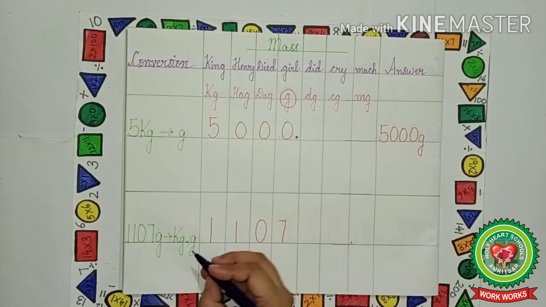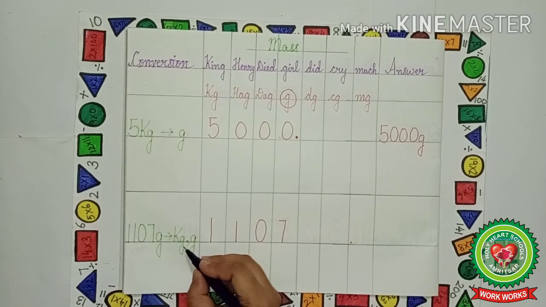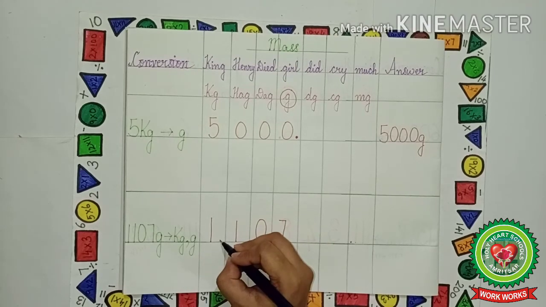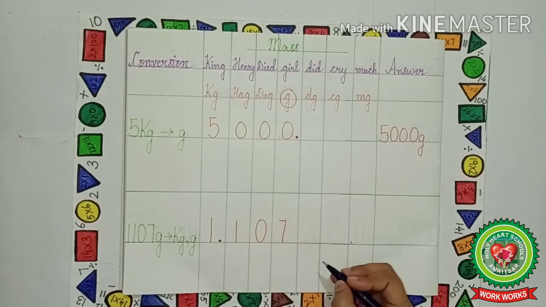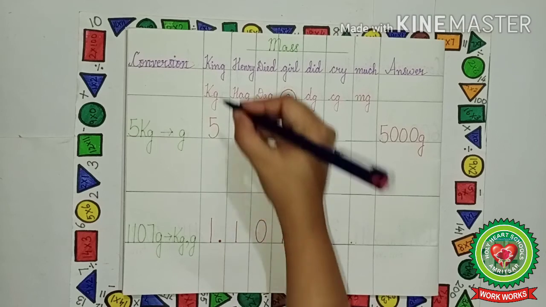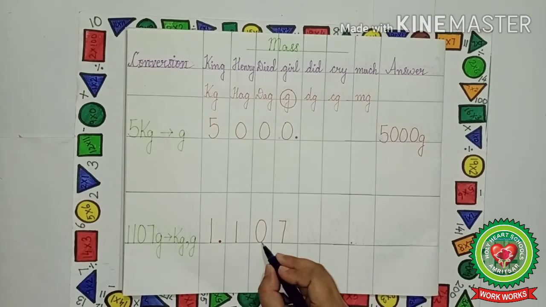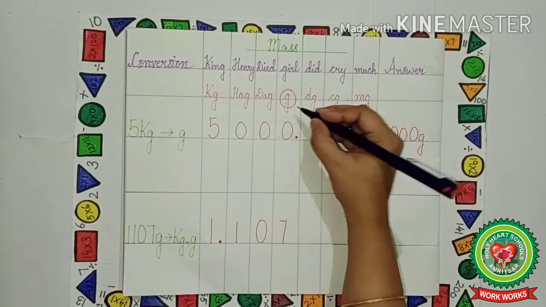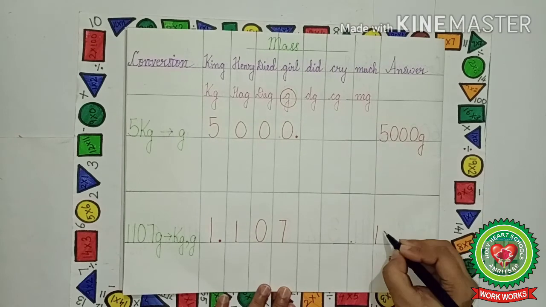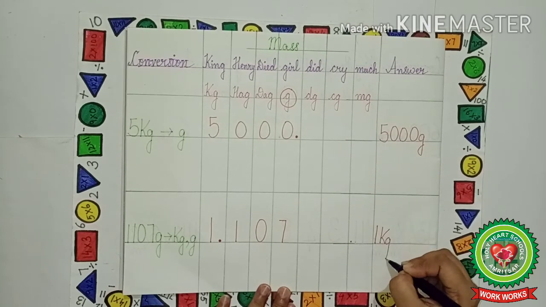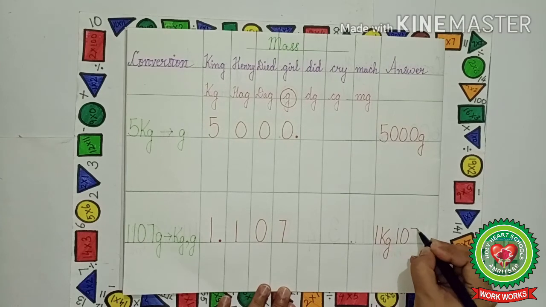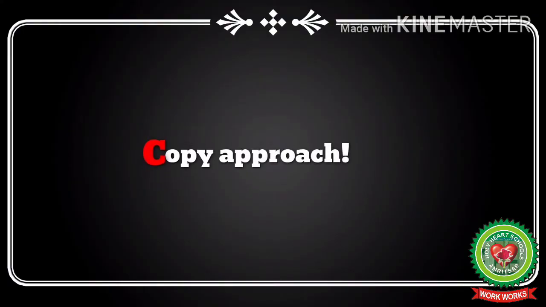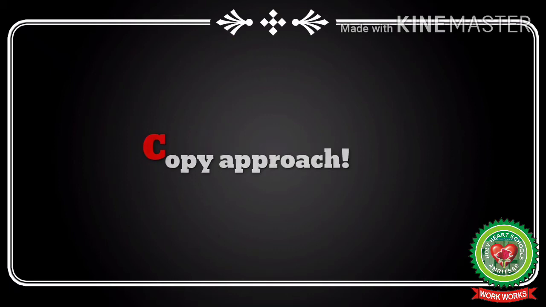Now let us see, first of all we have to convert it into kilogram, then gram. So we will put the lock in the bigger unit first. So in the kilogram we will put the lock. Now let us read the number. 1 kg 107 gram. 1 kilogram 107 gram. So let us write the answer. 1 kilogram 107 gram.